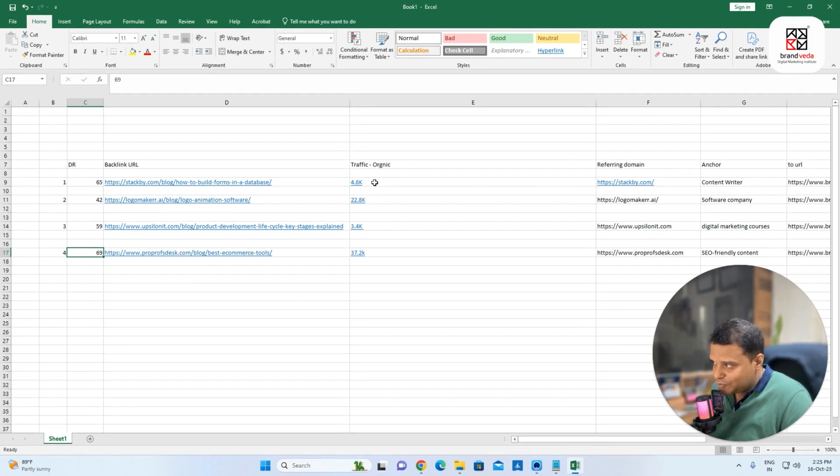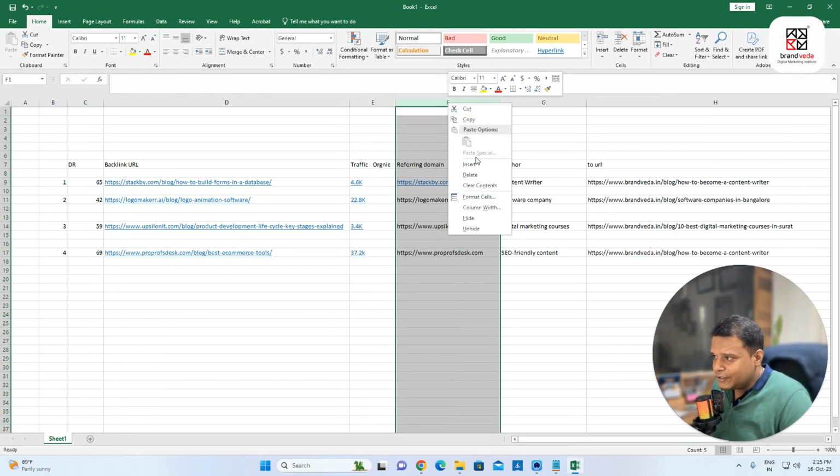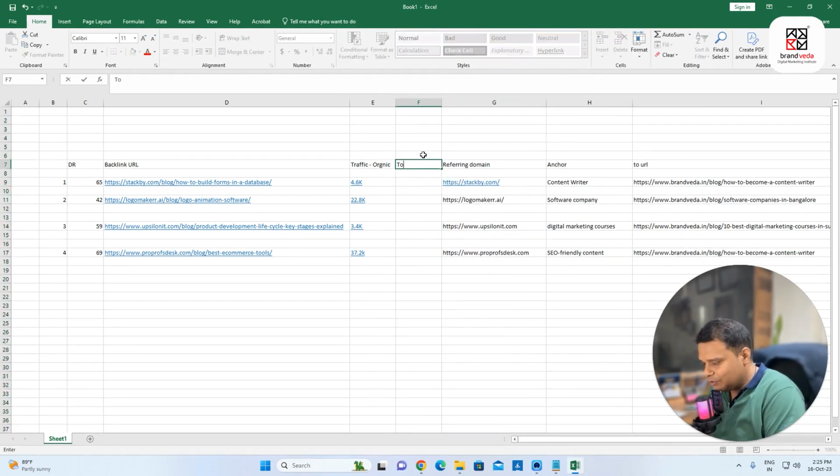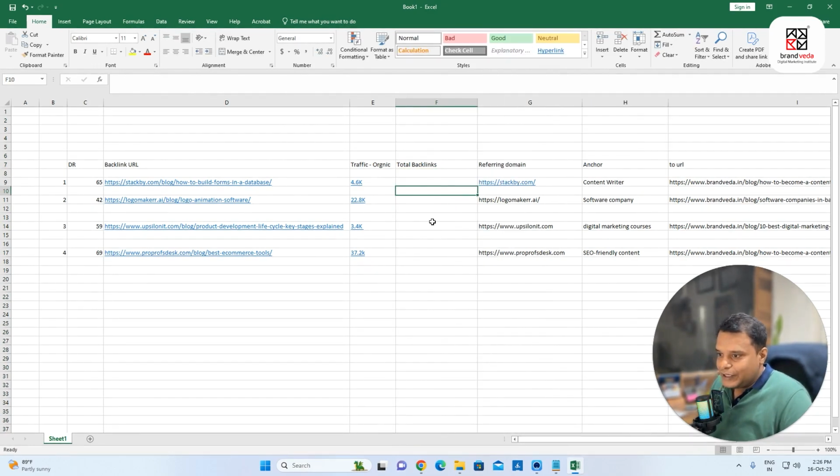But at the same time, you can see this 4.6k and DR 65, because now we need to look into backlinks. So what I'll do is I'll check how many backlinks they do have. Total website backlinks. This is just an example. And the point is I might have one link which is more powerful than your hundreds of links. This can also happen because every link is not the same. Let's say, for example, you're getting a backlink from Forbes.com. It's very powerful because Google knows that Forbes is a very authoritative website. It's a big website, millions of traffic, right? So it depends on a lot of factors.